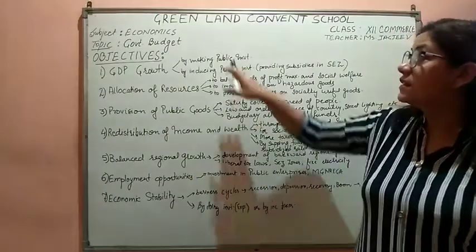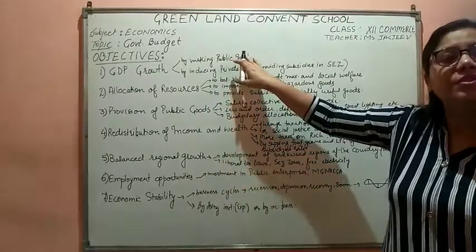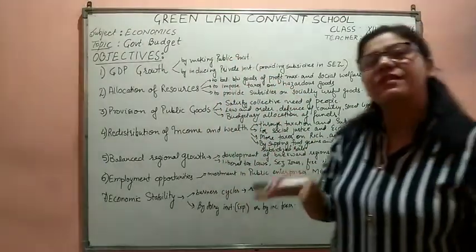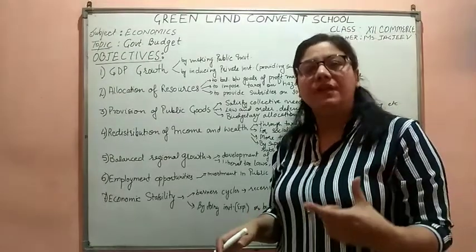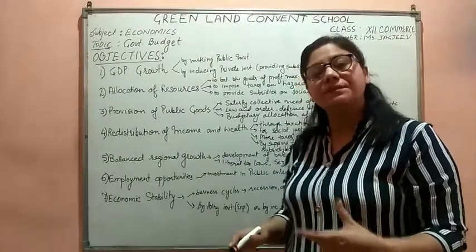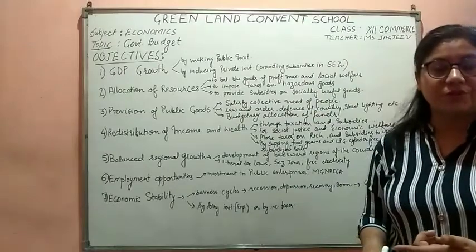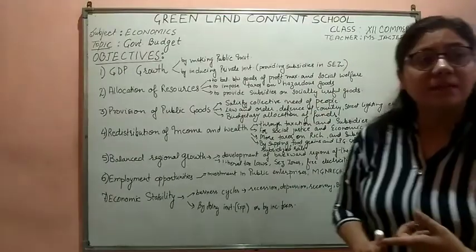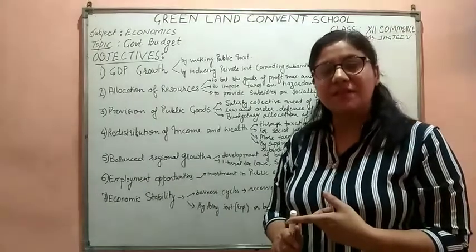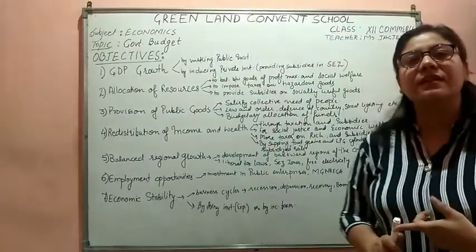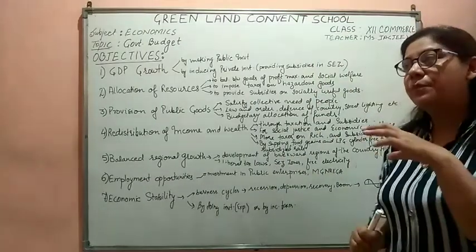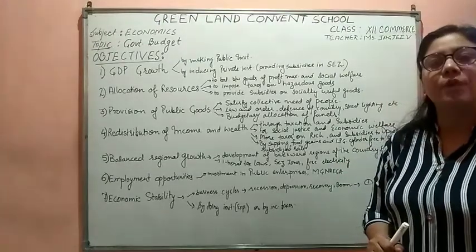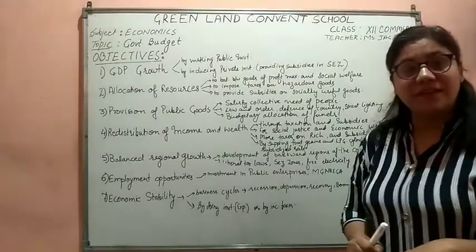When the government is investing in the public enterprises, or inducing the private entrepreneurs to invest in our country, both ways the government is providing employment opportunities to the people of the country. Another way the government is providing employment is MGNREGA, which we have studied. To the poorest section of society, the government is providing 100 days of employment in the rural areas.